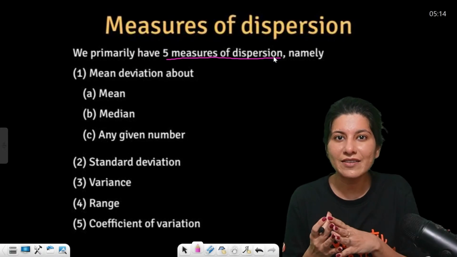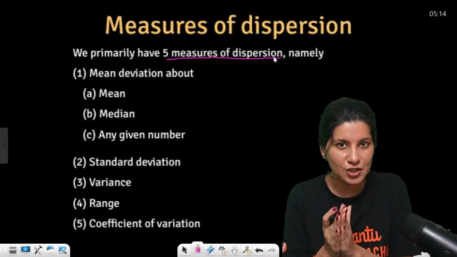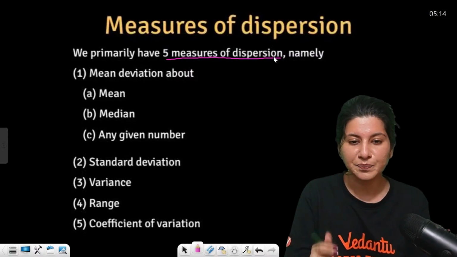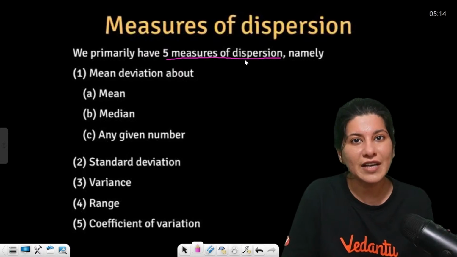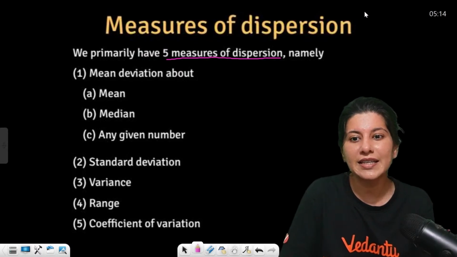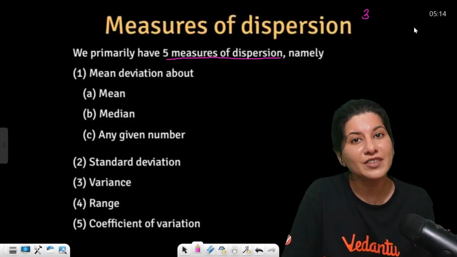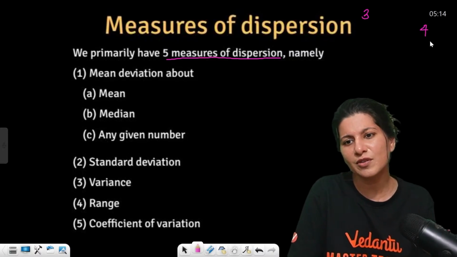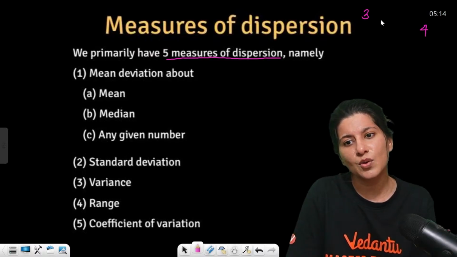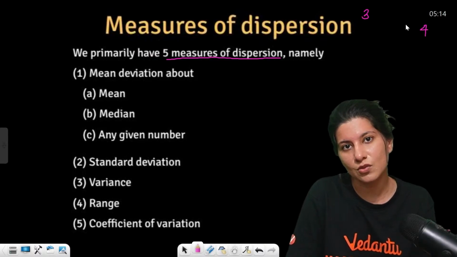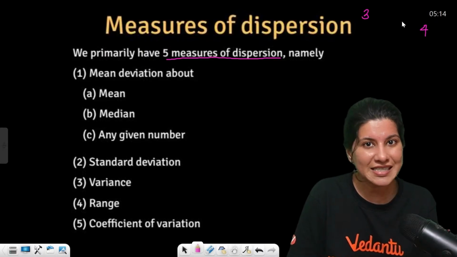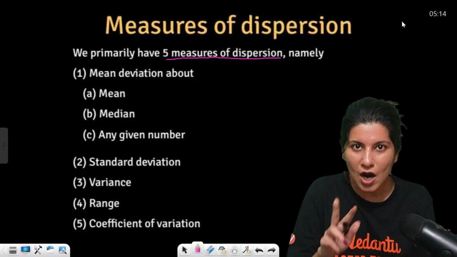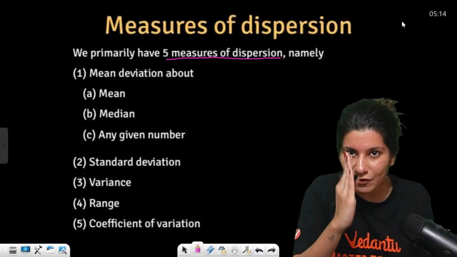Now what is mean deviation? So basically mean deviation means the deviation of that number. Suppose I tell you 3. Deviation of 3 about 4 is what? So basically the difference between these two, so it is minus 1. So deviation means difference basically. How much the value is deviating from the mean value.